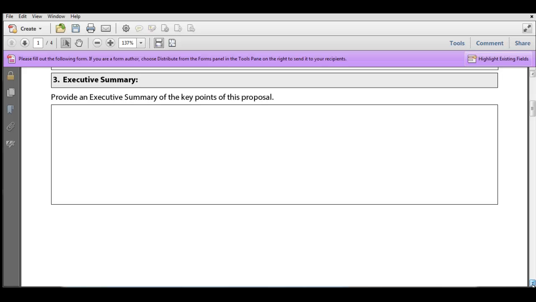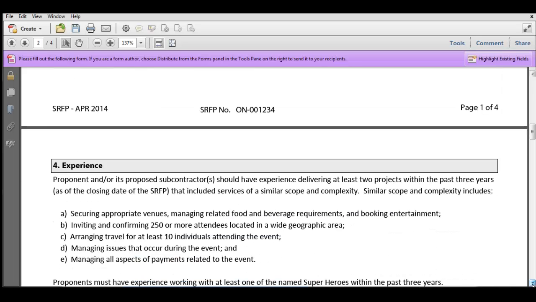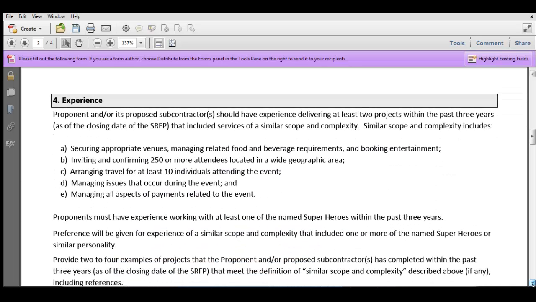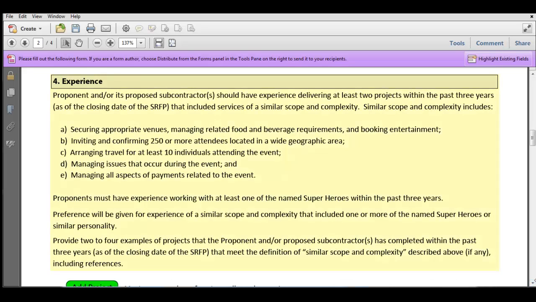So if we move down then into our next section, you'll see in here we have section 4 and it's called experience. And if you've seen the previous video on the SRFP, you'll remember in the table where it had the breakdown of points, one of the headings was experience. Again, as I pointed out in that video, the titles are exactly the same.